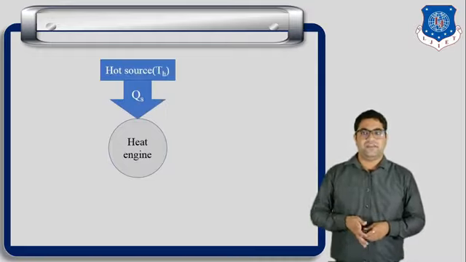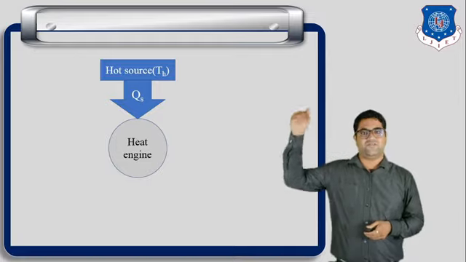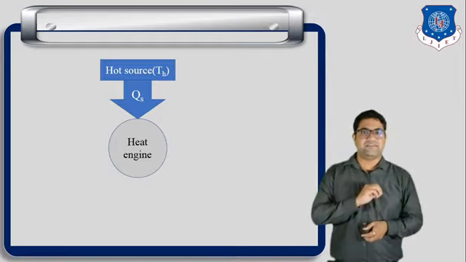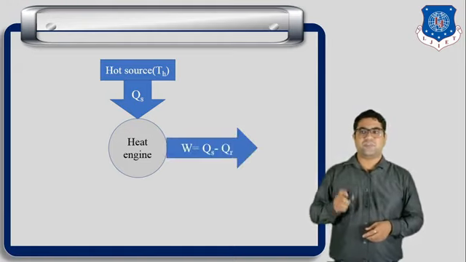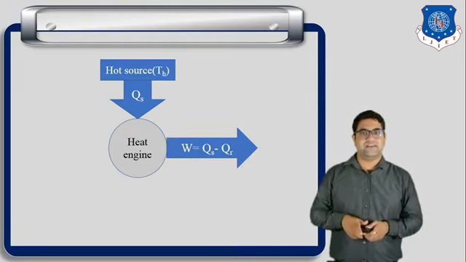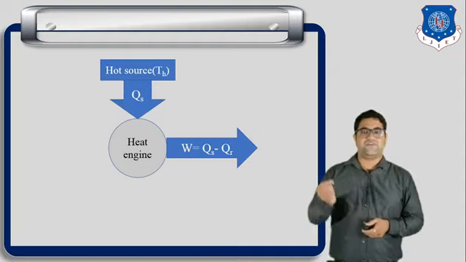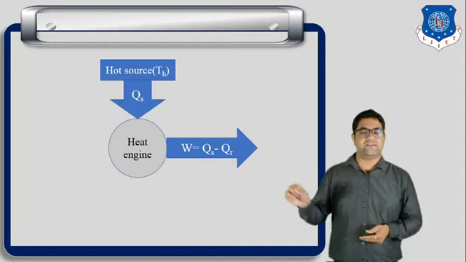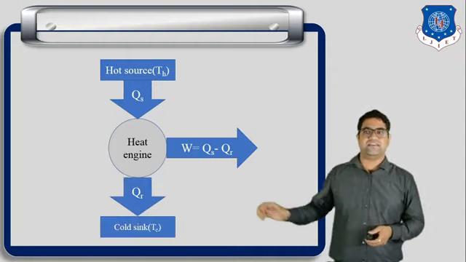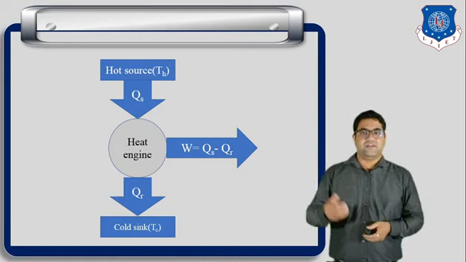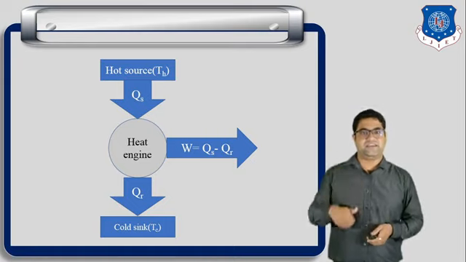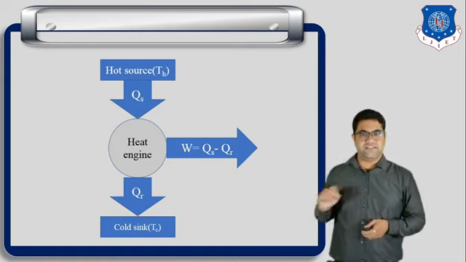There will be some reservoir from which heat is supplied. That reservoir is known as the source. The second reservoir is known as the sink, the reservoir which gains the heat.